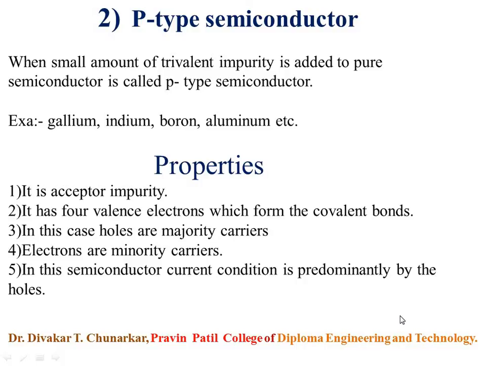In this p-type semiconductor, consider the changes in the energy band diagram due to the doping with acceptor impurity.